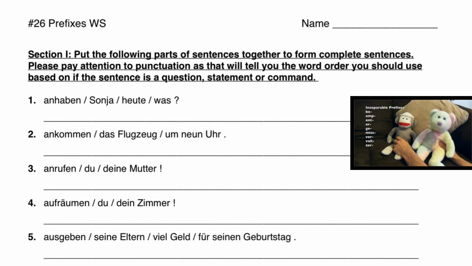Hi everybody. Today we're going to be talking about prefixes in German, specifically the ones that you take off of things, in other words, the separable prefixes. And if you haven't seen the German with Puppets video that goes with this, go ahead and click on that button up there. In the meantime, let's go ahead and get into some sentences.